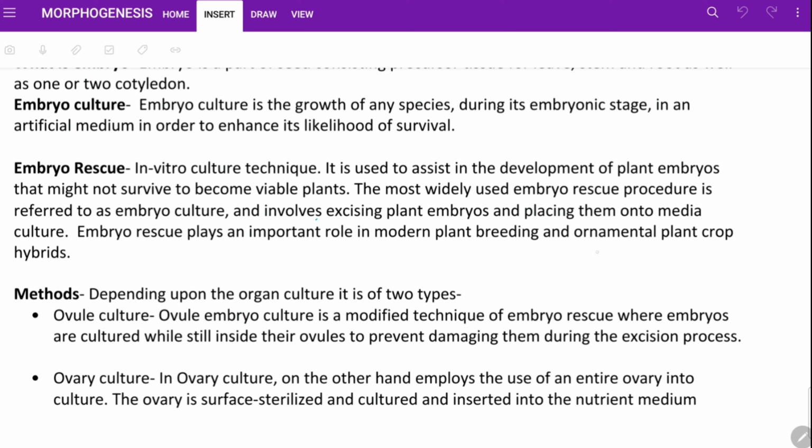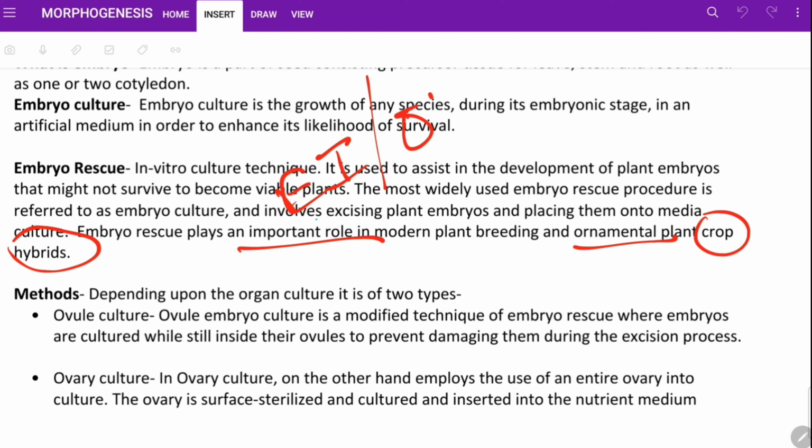So the next is an ornamental plant crop hybrid. Same thing, hybrid crop production that is ornamental or economically important. So economically important or ornamental plants benefit from embryo rescue.